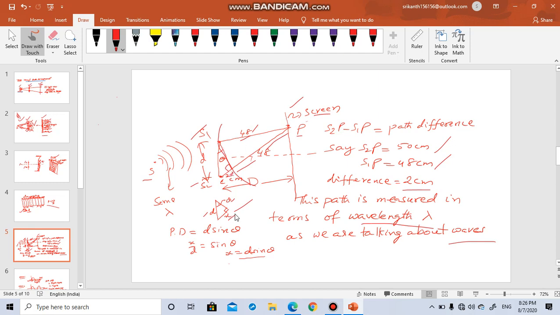Okay, so in this small triangle, what is X divided by D? Opposite by hypotenuse. Here D becomes the hypotenuse and X becomes the opposite side. X by D is equal to sine theta, so X is equal to D sine theta. So this is one way of expressing the path difference. X is equal to D sine theta. Theta is very small, so sine theta is almost equal to theta.